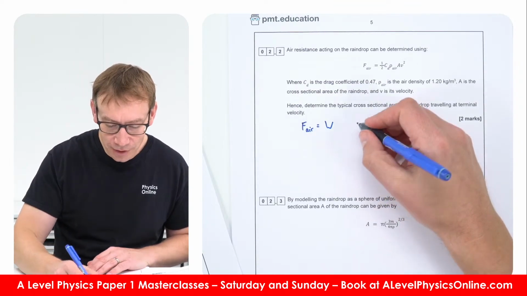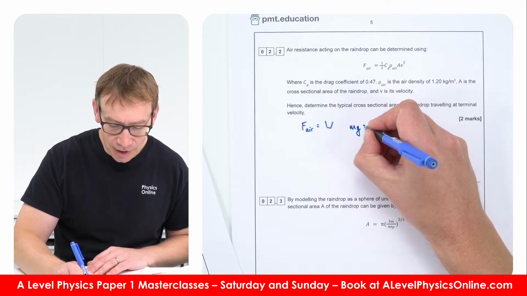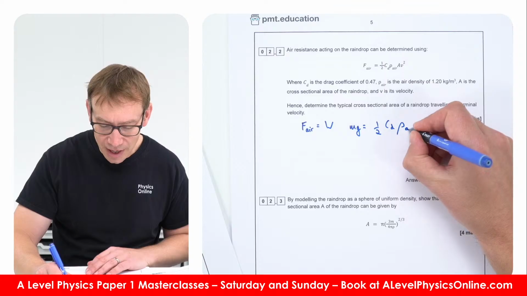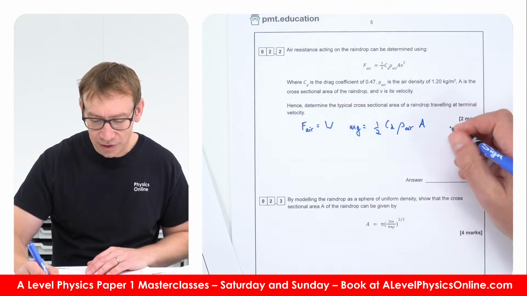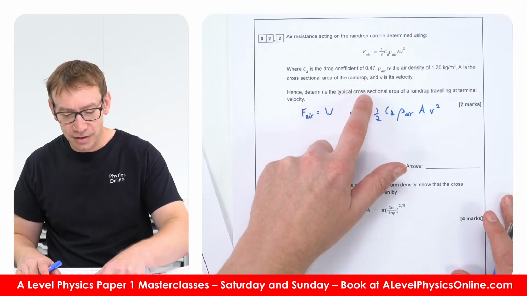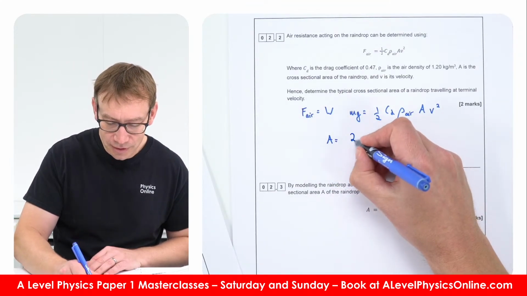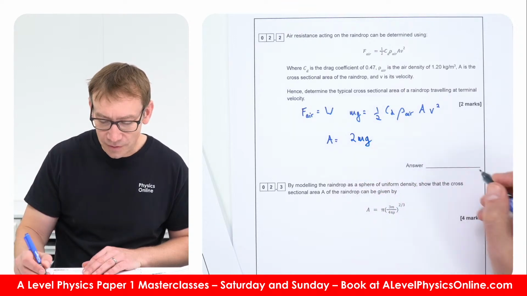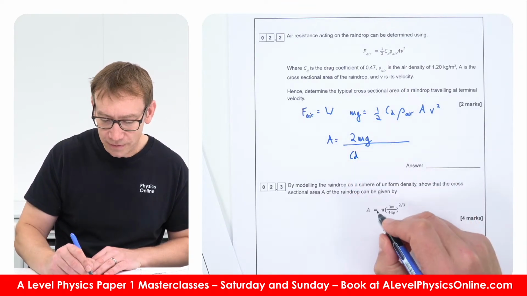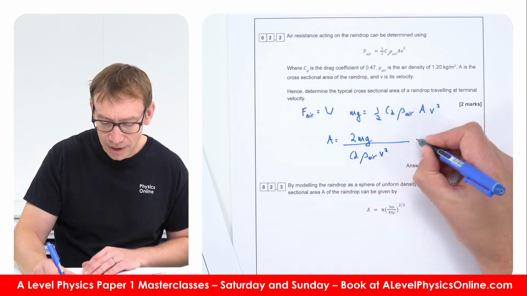And therefore, if you know the weight, mg, that's going to be equal to a half cd times the density of air times the cross-sectional area times v squared. And we want to find the value of A. So A is going to be equal to 2 times the mass times the gravitational field strength divided by the drag coefficient times the density of air times v squared.